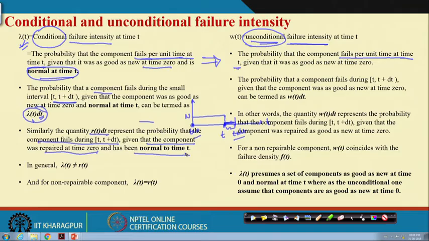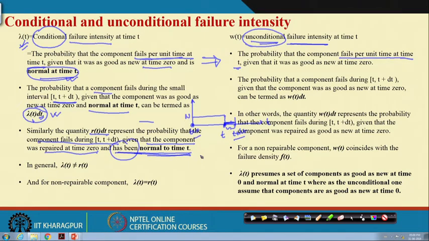At time t equal to 0, it is repaired in such a manner that it is as good as new, but it has been normal up to time t. But in the case of λ(t)dt, you are not saying it has been normal. Once it is repaired, after repair till the next time we are considering, that is normal. It is not like this. In the first case, at that particular time instant, it is normal. That is why we are writing it is normal at time t, but here you are writing has been normal up to time t.